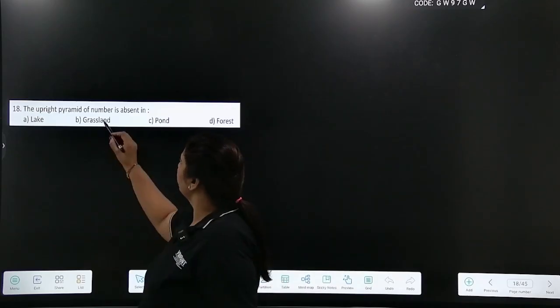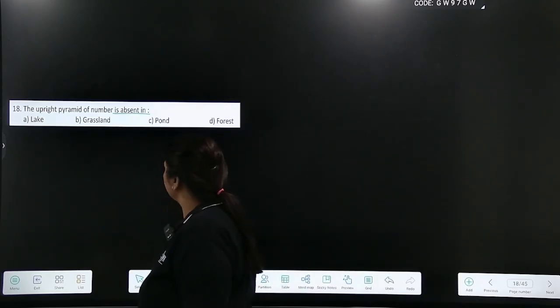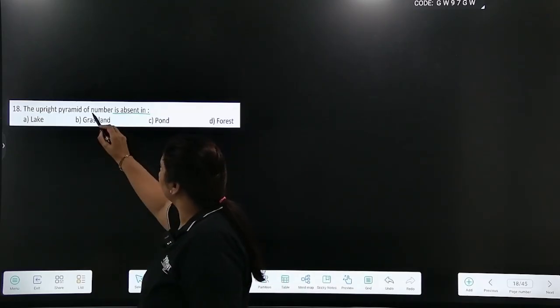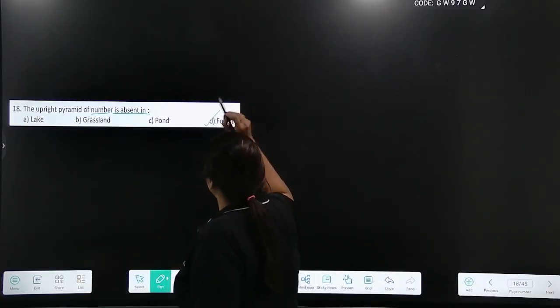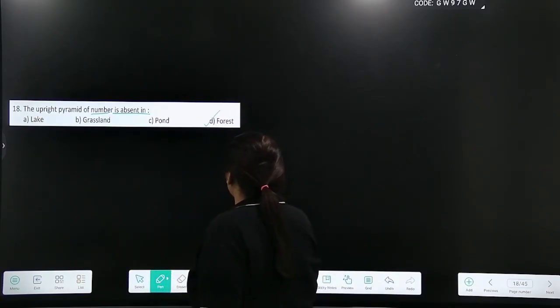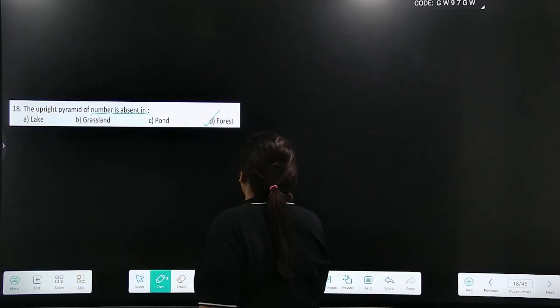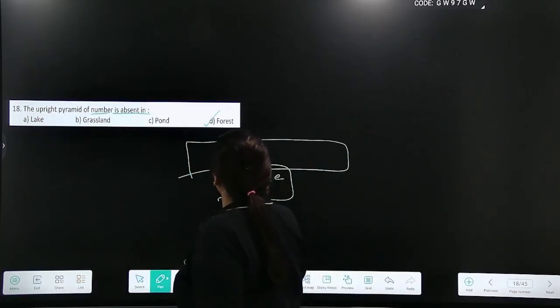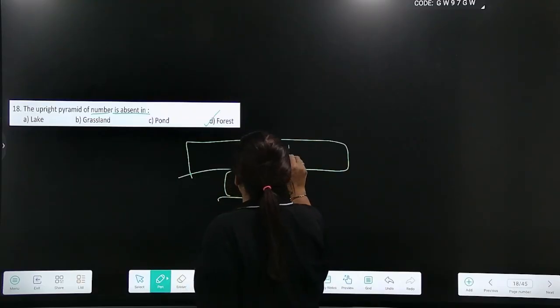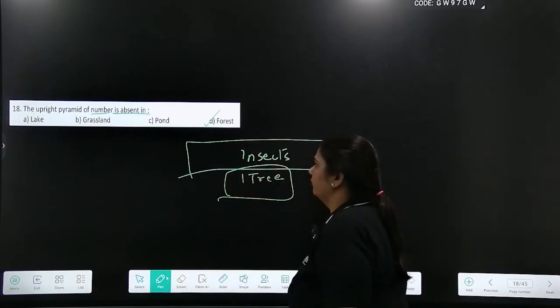The upright pyramid of number is absent in... The pyramid of number is inverted in which ecosystem? It is in forest. What happens in forest? One tree feeds thousands of insects. So it's an inverted pyramid of forest.